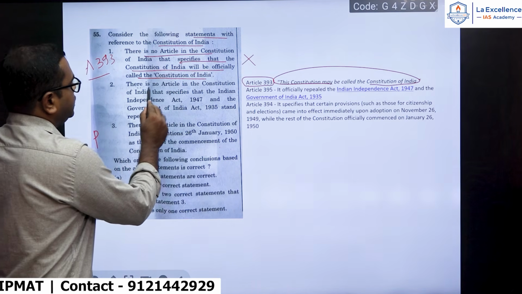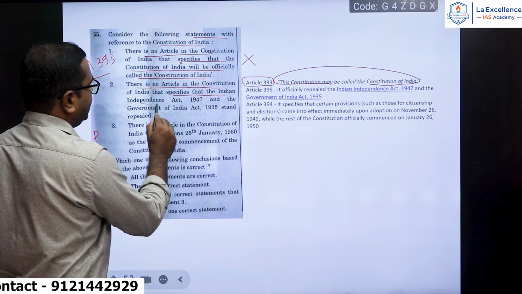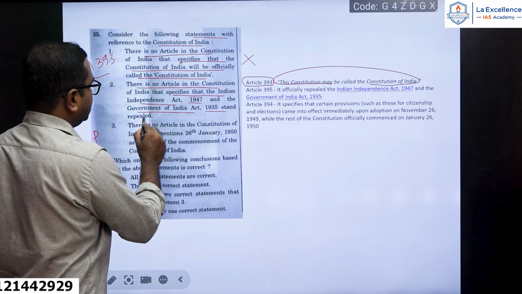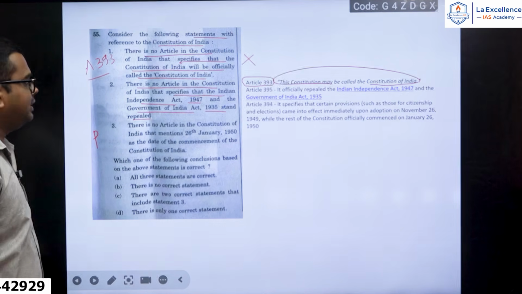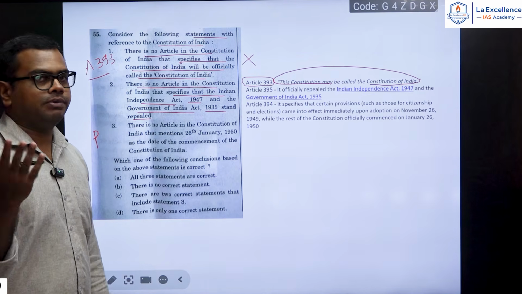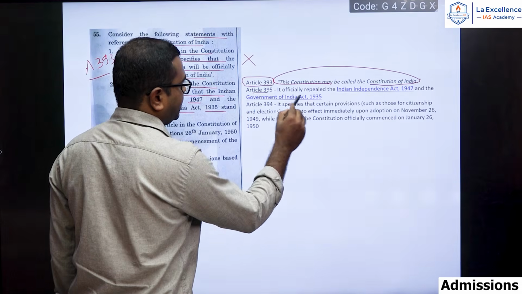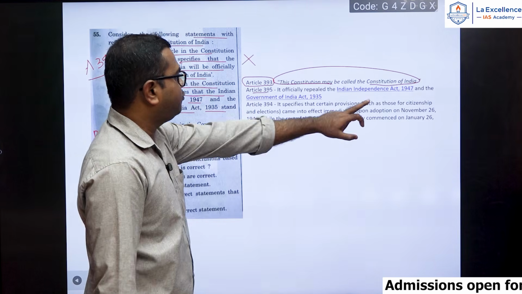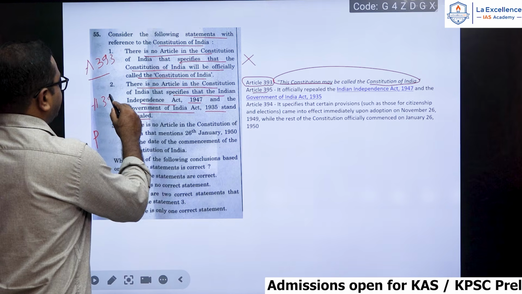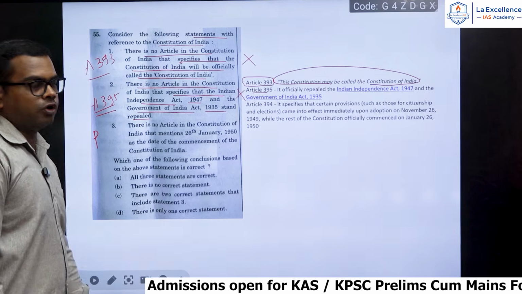Second one, there is no article in the Constitution of India that specifies that the Indian Independence Act 1947 and Government of India Act 1935 stand repealed. So again, there is no article in the Constitution. Whenever there is such an extreme term, you will need to be very careful. Article 395 of the Constitution repeals the Indian Independence Act 1947 as well as the Government of India Act 1935. So the second statement is also wrong.